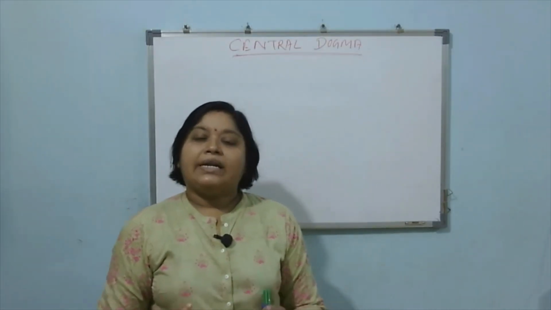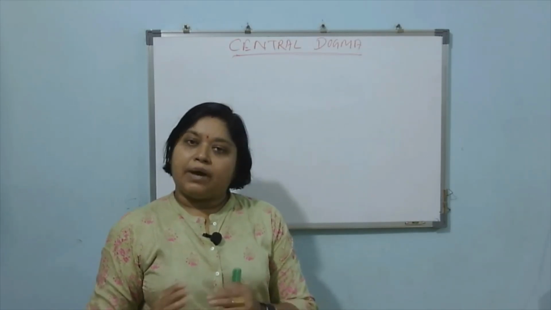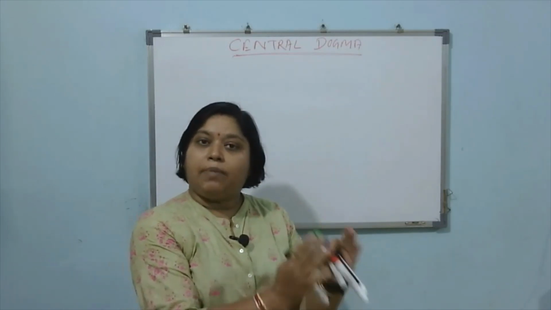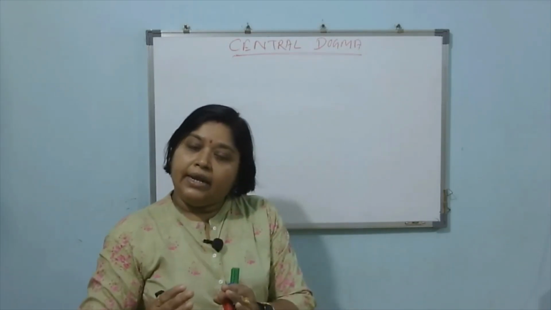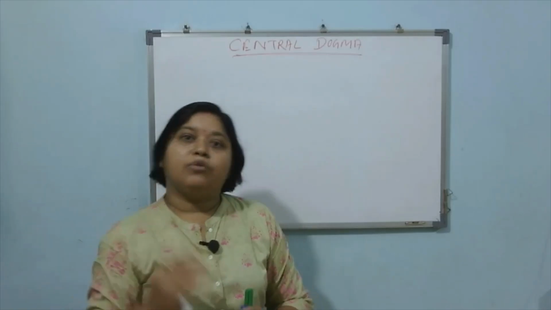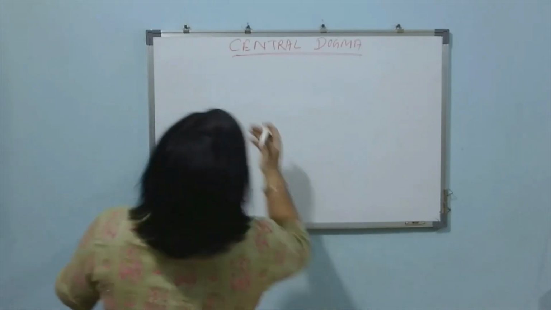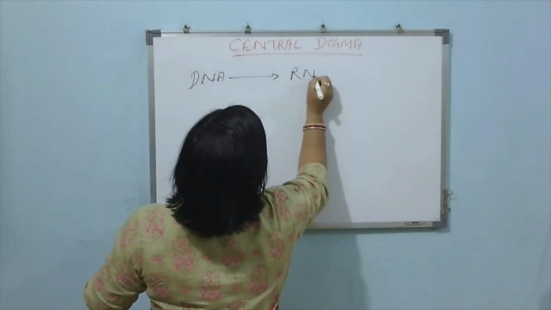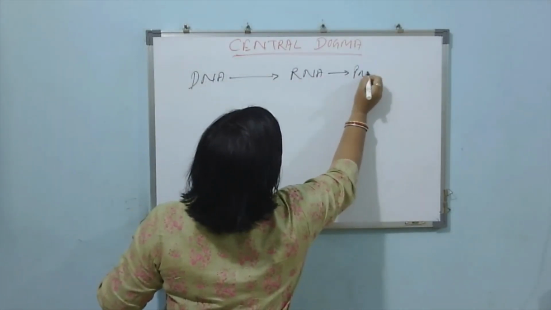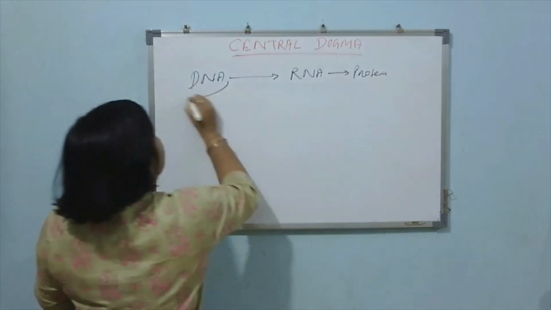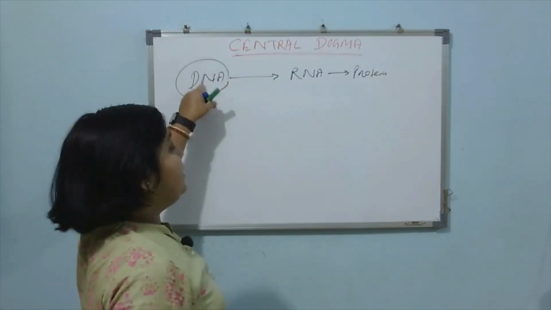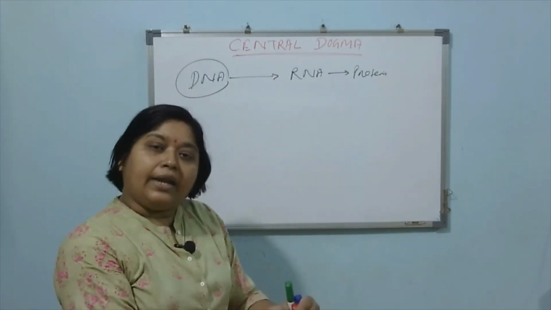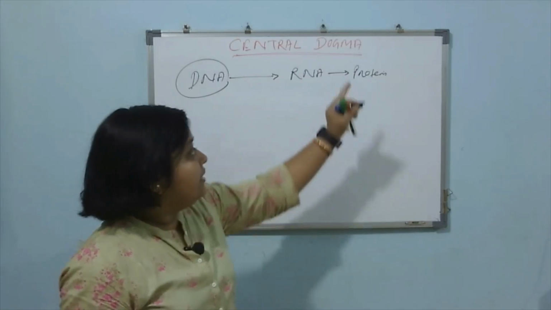First, we will know what the central dogma is. Central dogma is a pathway in which genetic information stored in DNA is passed on through RNA and expressed in the form of protein. So, whatever genetic information is stored in DNA is passed on to RNA, or copied onto RNA, then that RNA helps to synthesize protein.